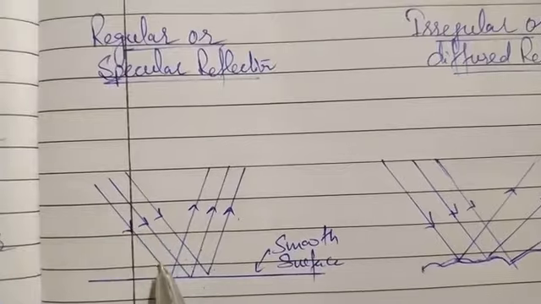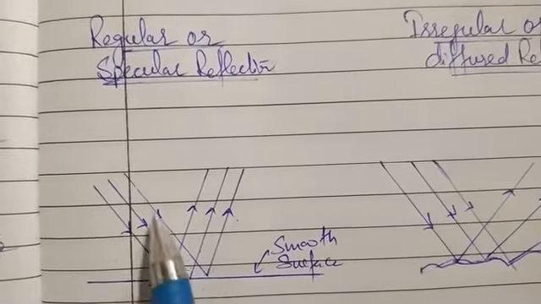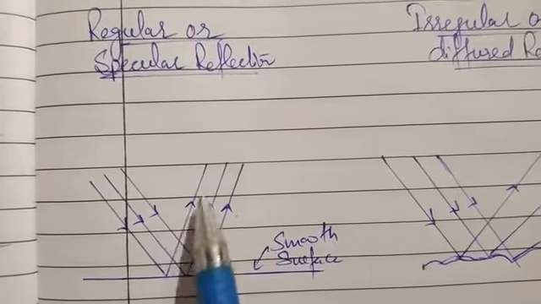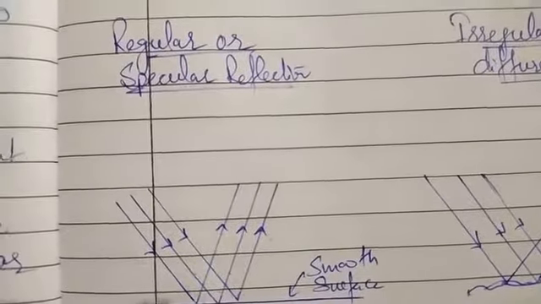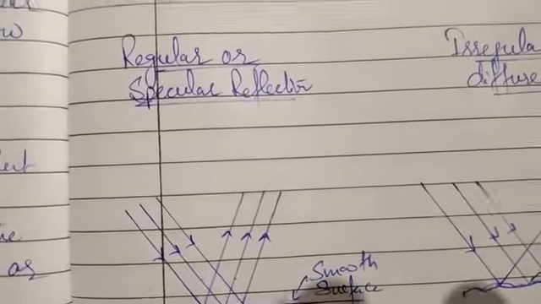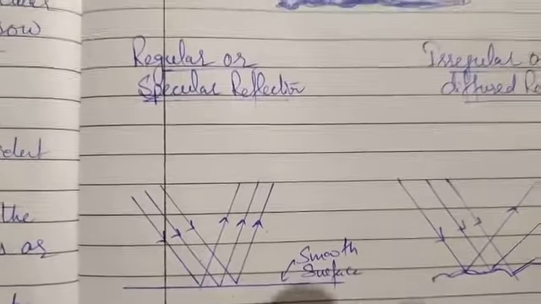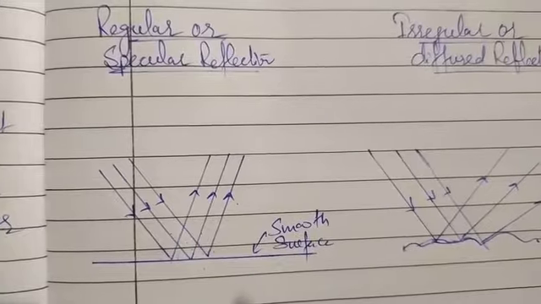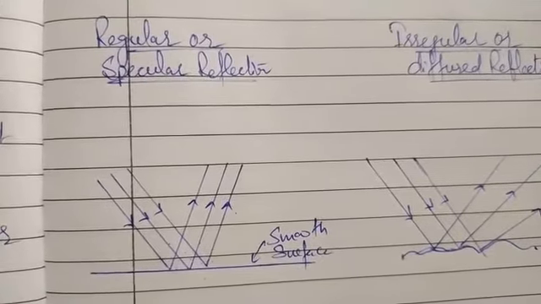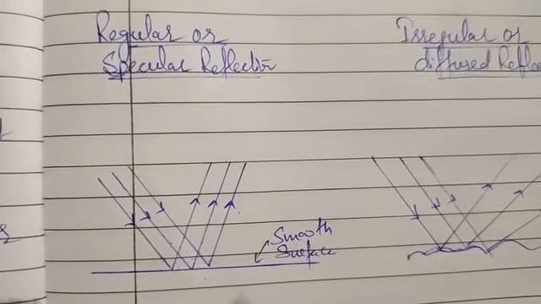Here you can see the incident rays are coming parallel to each other, and after reflection they are also going parallel. So that's why this type of reflection is known as regular reflection. Regular reflection results in a clear or sharp image, and the reflection of light from a plane mirror is also an example of regular reflection.